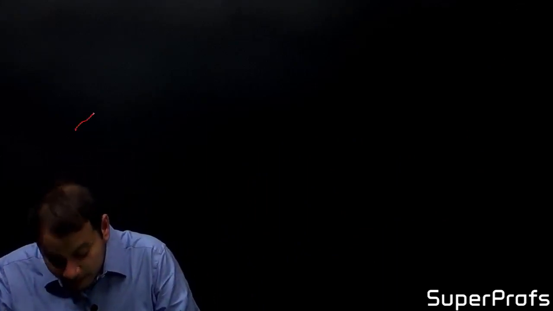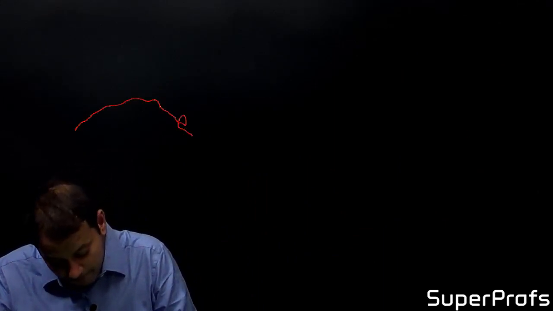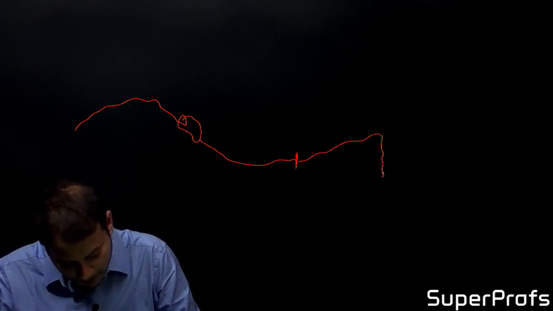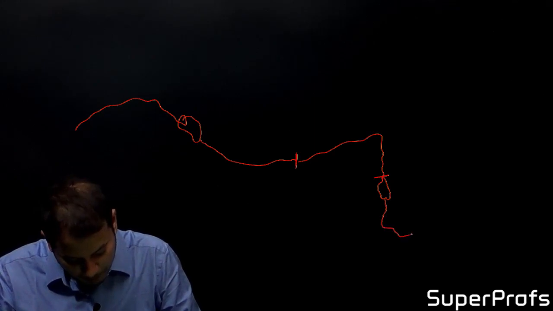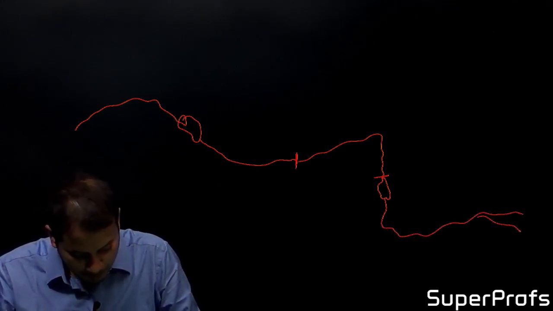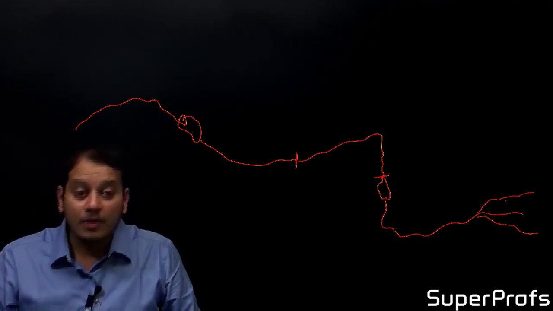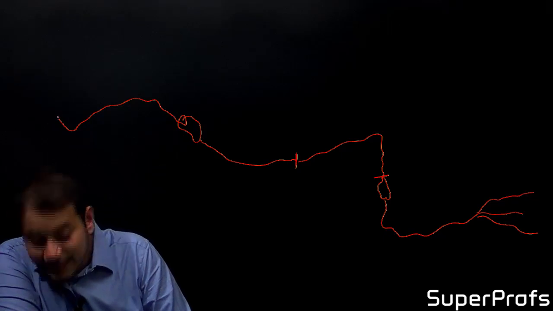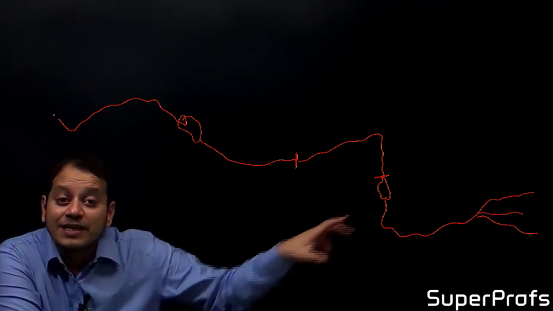Now let us look at the flow of river Kaveri. River Kaveri, after originating from the Brahmagiri hills and Tala Kaveri, flows and enters the Bay of Bengal.